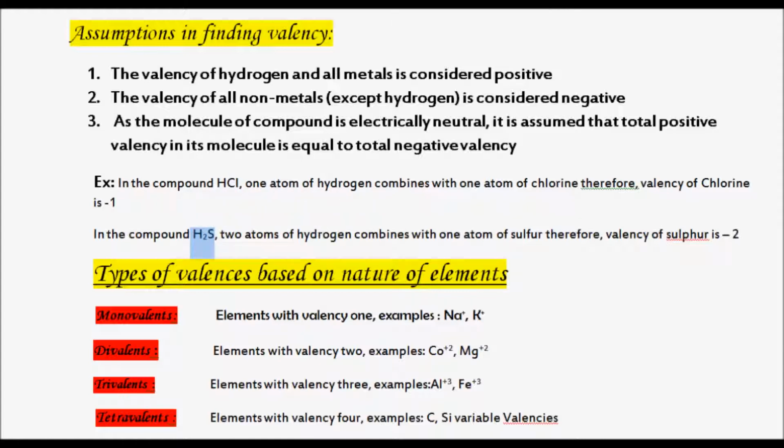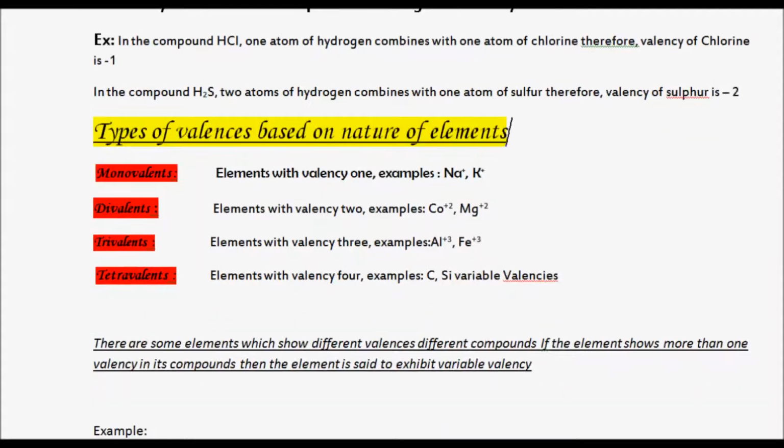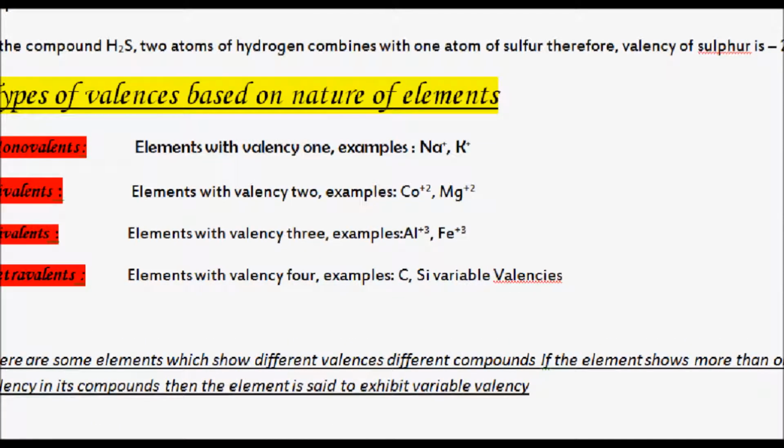In case of the compound H2S, we have taken another example. 2 atoms of hydrogen combine with 1 atom of sulfur. The formula is H2S. 2 atoms of hydrogen combining with 1 atom of sulfur. Therefore, sulfur's valency will be considered as 2. Because sulfur is a non-metal, its valency will be considered as minus 2.